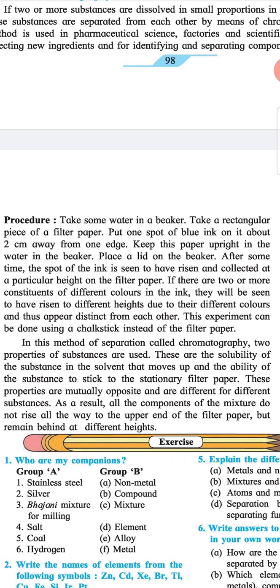This experiment can be done using a chalk stick instead of a filter paper. In this method of separation called chromatography, two properties of substances are used. These are the solubility of the substances in the solvent that moves up and the ability of the substance to stick to the stationary filter paper. These properties are mutually opposite and are different for different substances. As a result, all the components of a mixture do not rise all the way to the upper end of the filter paper but remain behind at different heights.